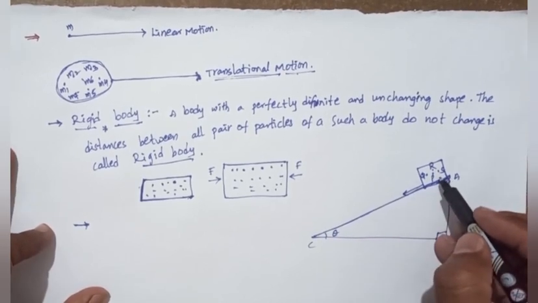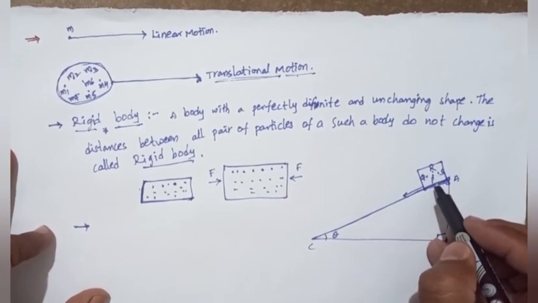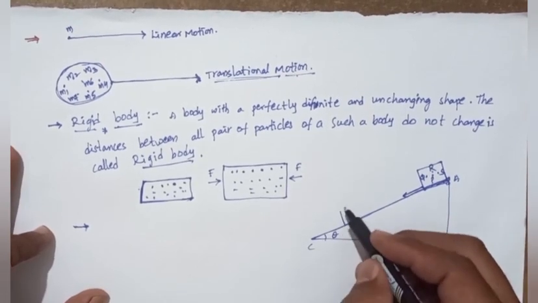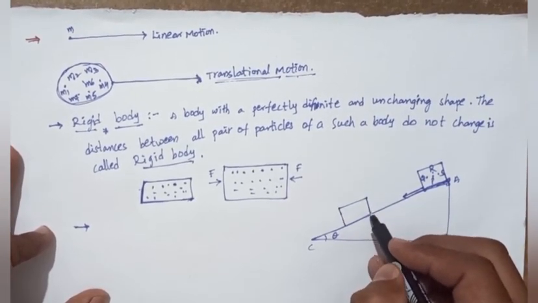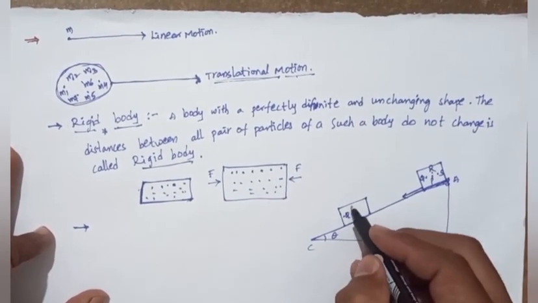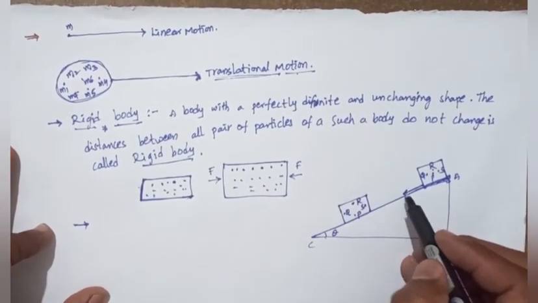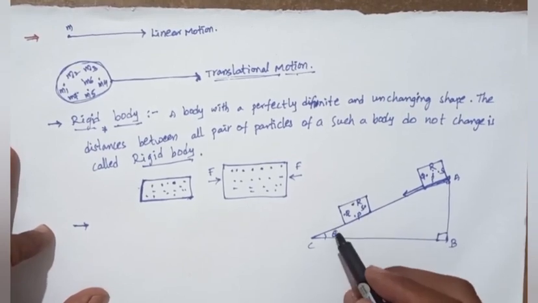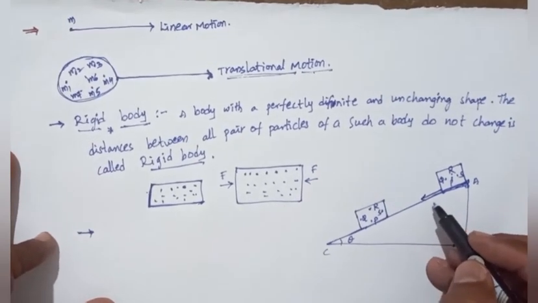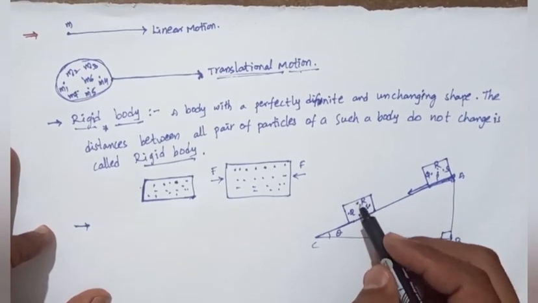The system of particles of a rigid body has equal velocity. After some time, the particles P, Q, R, S don't change, and the velocity is also equal. All the particles' velocities are equal.